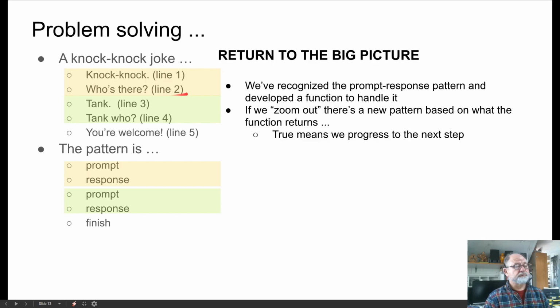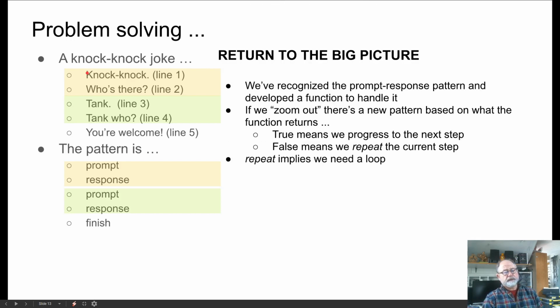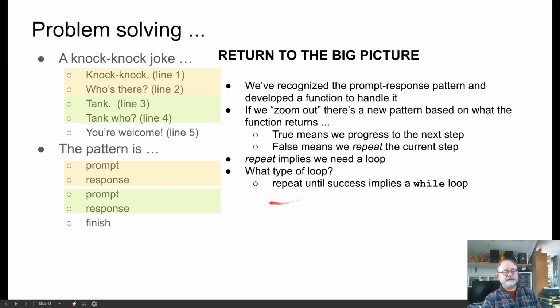One call of the function handles these two lines, a prompt response. If it returns true, we move on to the next one. But if it returns false, we go back and we deliver this again. We repeat the current step. So now repeating something implies that we need a loop. And there are a couple of ways to repeat things.